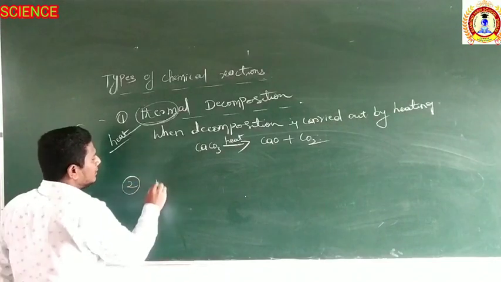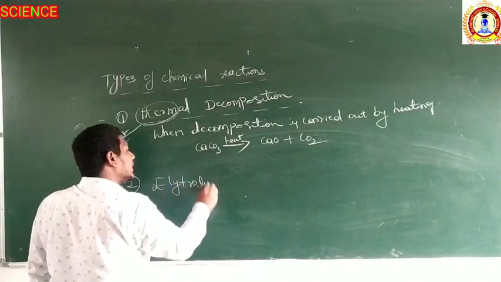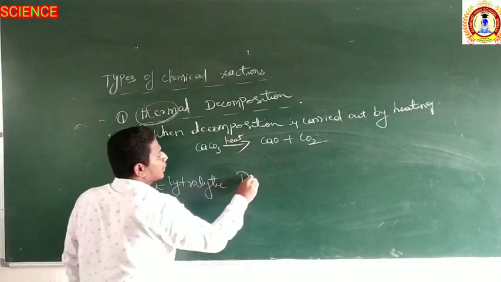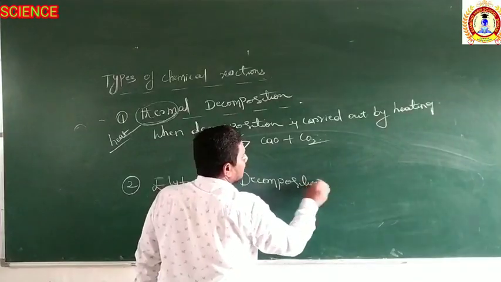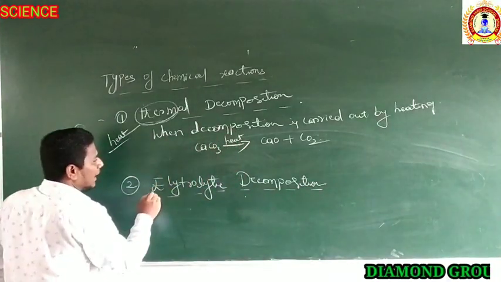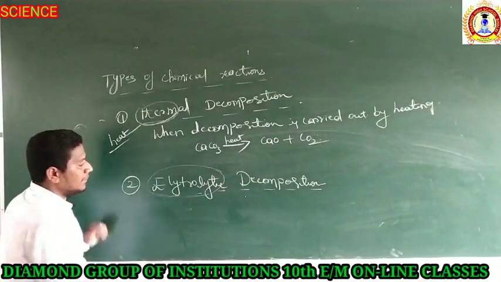Second is known as electrolytic decomposition. Electrolytic is nothing but electricity.